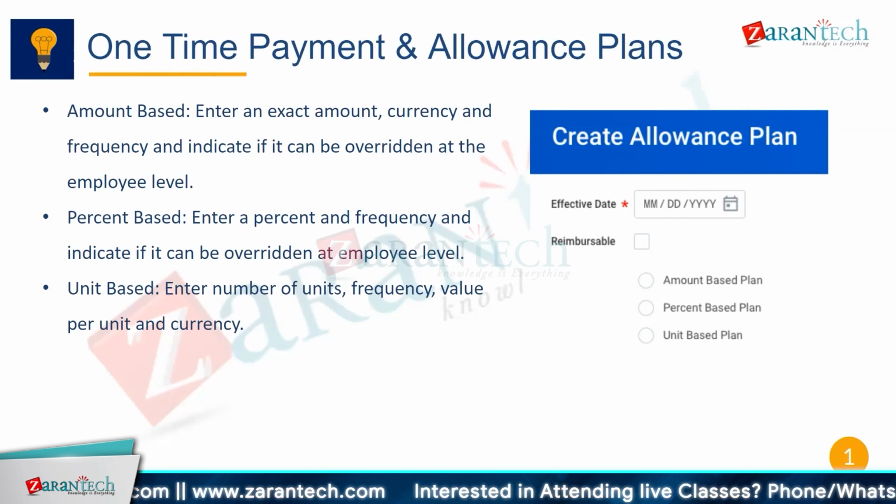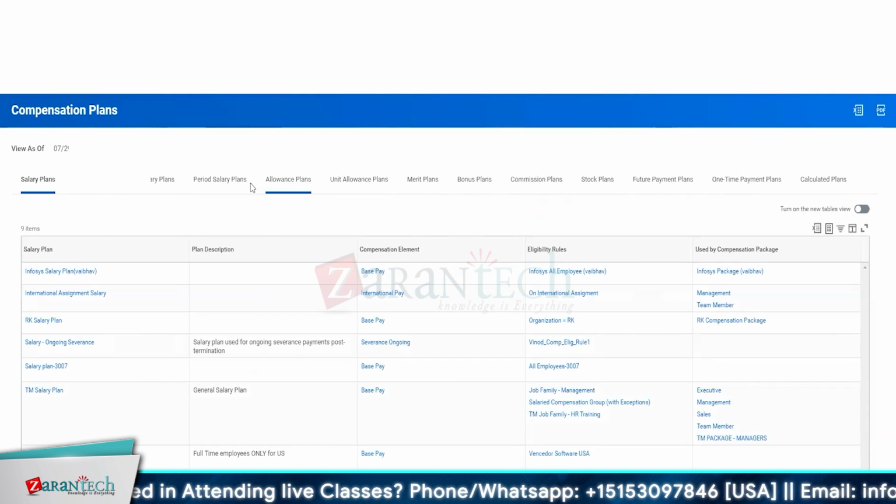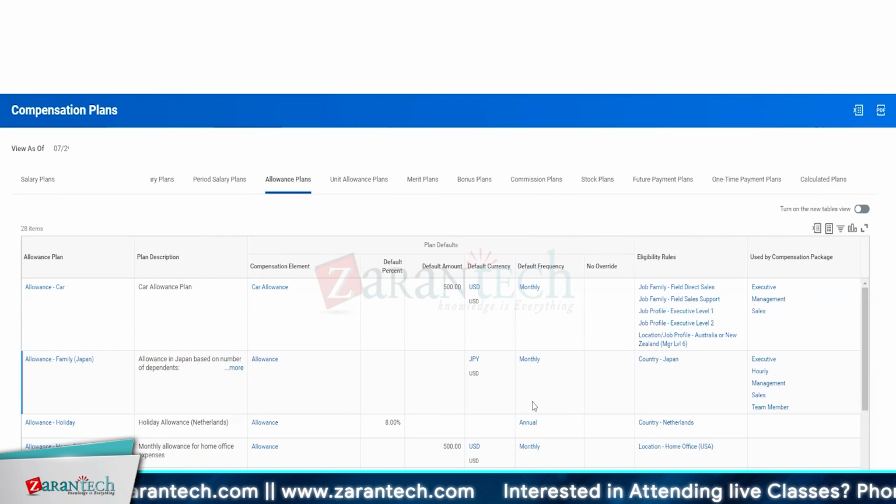So it can be percentage based. So we can enter a percent and a frequency and indicate if it can be overridden at the employee level. And the third option can be unit based, like number of units, frequency, value. So let's have a look at the current allowance plans. We have seen in the past that we have, say, car allowance or family allowance. Default frequency is monthly, and either it's based on units or percentage.